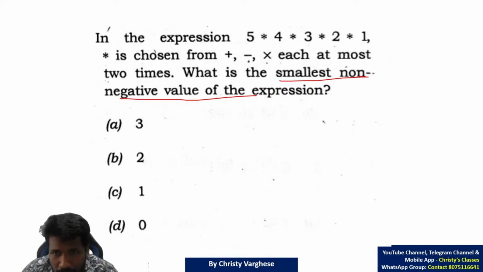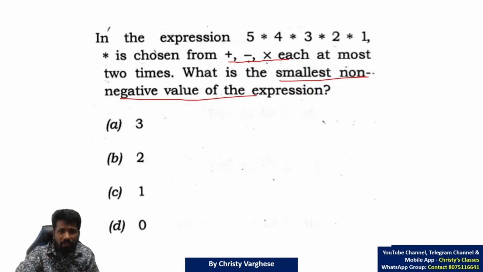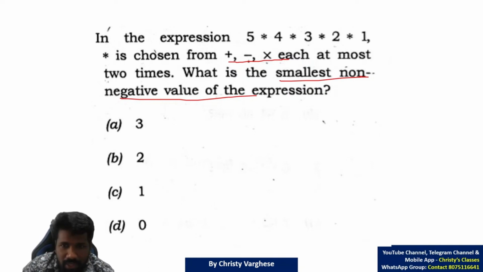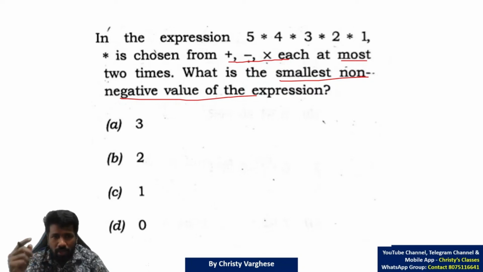Due to lack of time, I will start explaining. The question is saying that you can choose plus, minus, multiplication, each at most 2 times. Star should be plus, minus or multiplication. At most means maximum 2 times. That means 2 times is okay, 1 time is okay, 0 times is also okay.